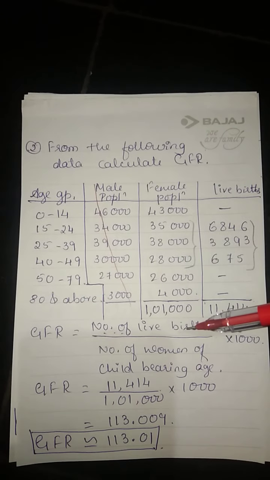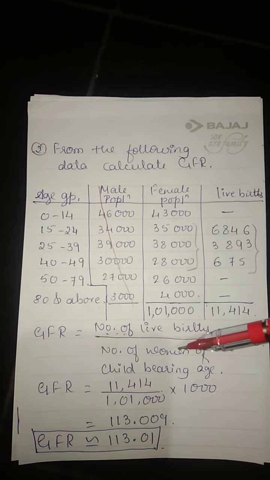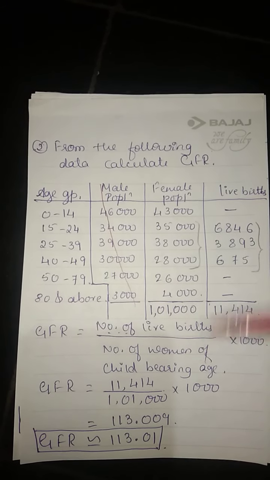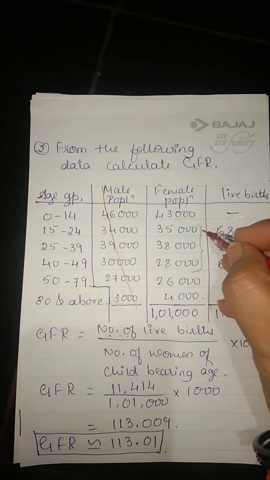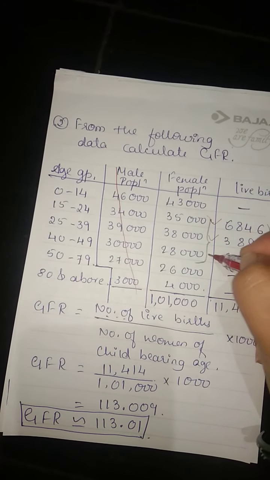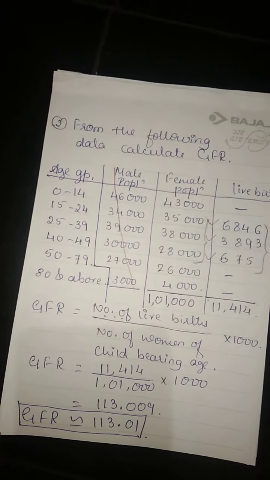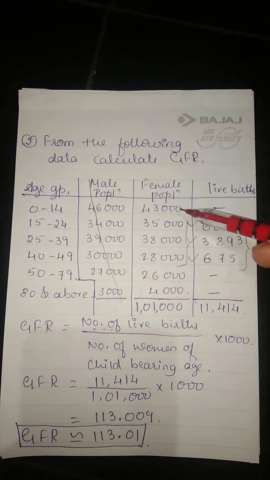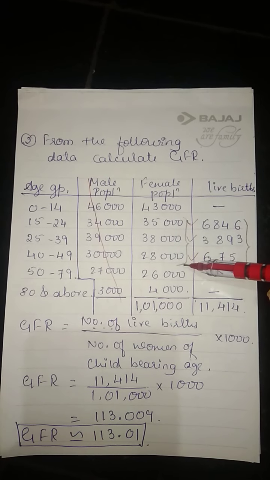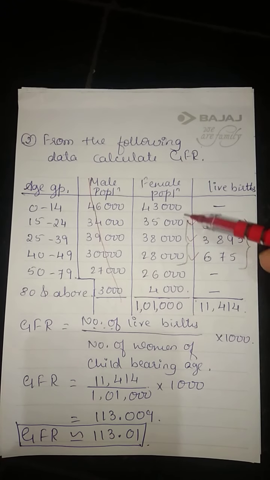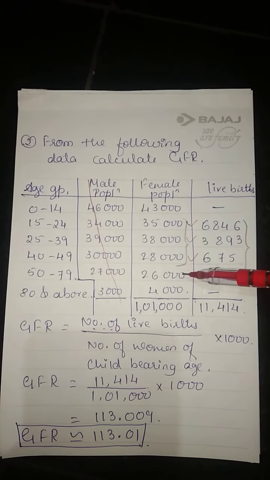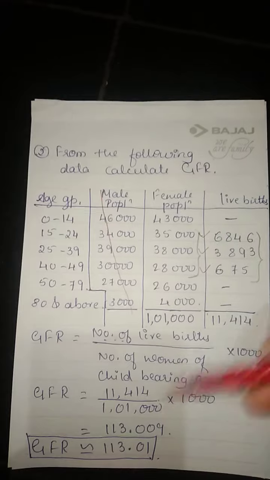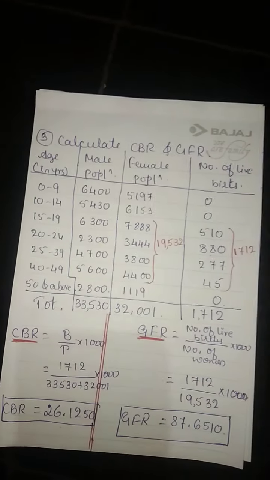One more thing, please concentrate. One more thing I want to tell you. Number of women of childbearing age, only these three. Only these three numbers you have to consider. So get the total of this and write here. Substitute and get the result.